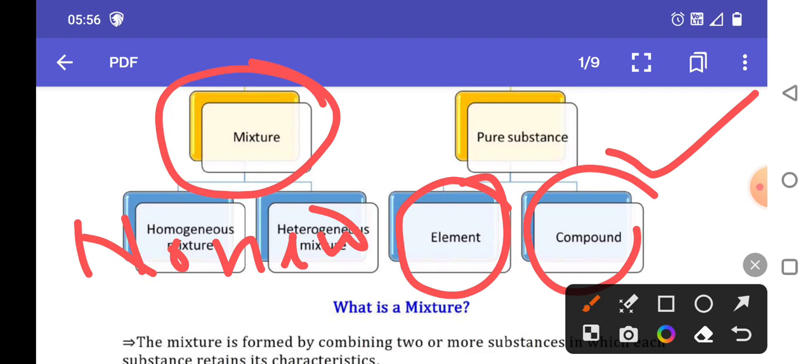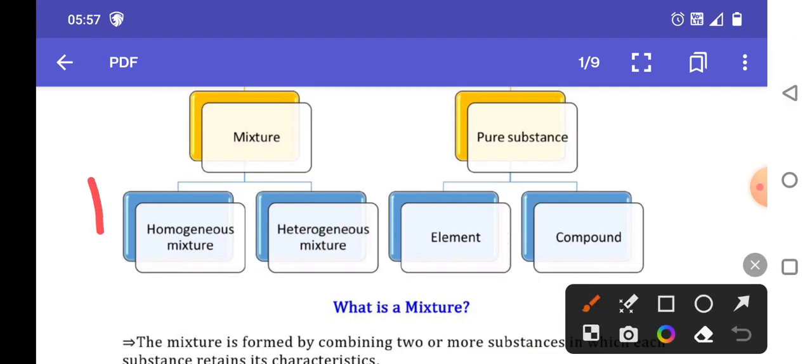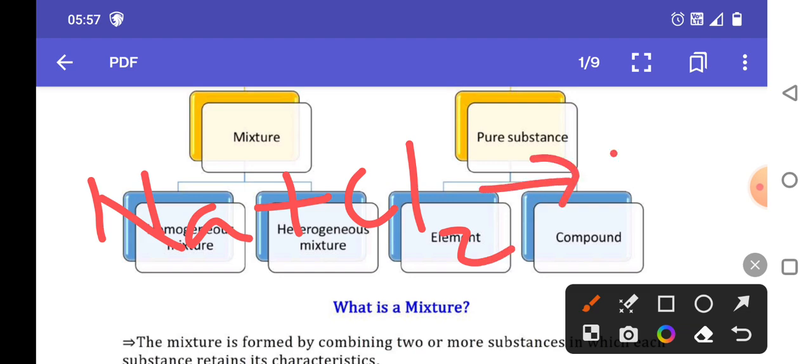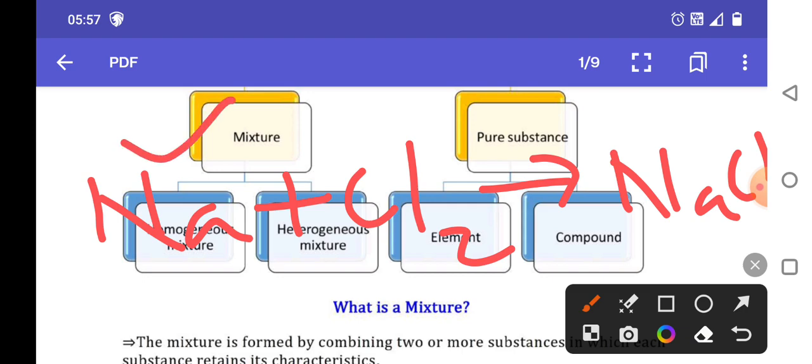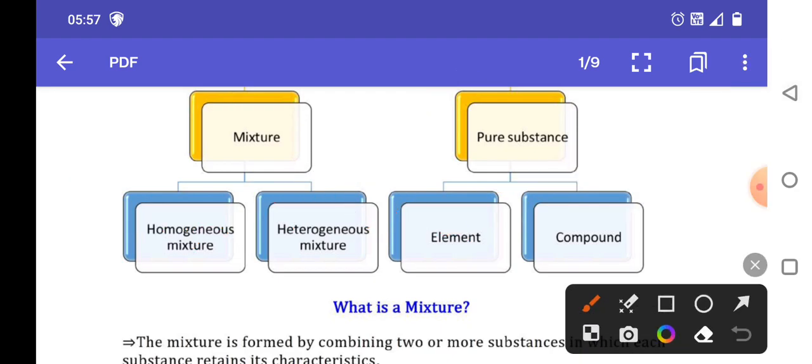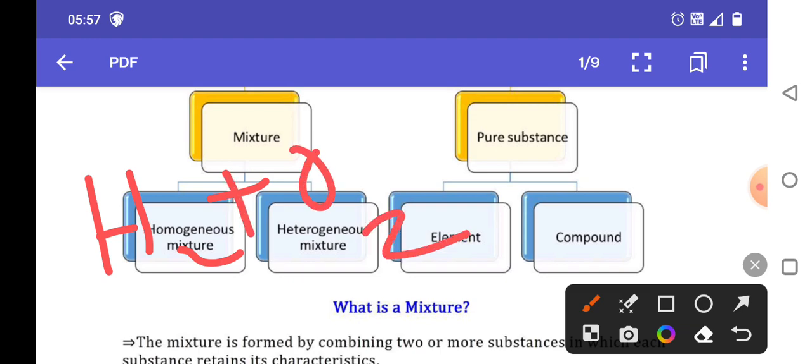Like sodium reacts with chlorine to form sodium chloride. Here one element reacts with another element to form a compound. We can take another example: hydrogen reacts with oxygen to form water.